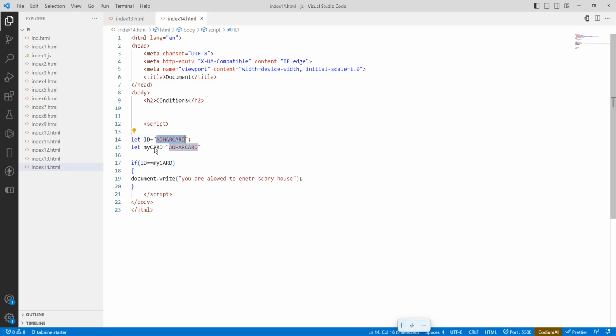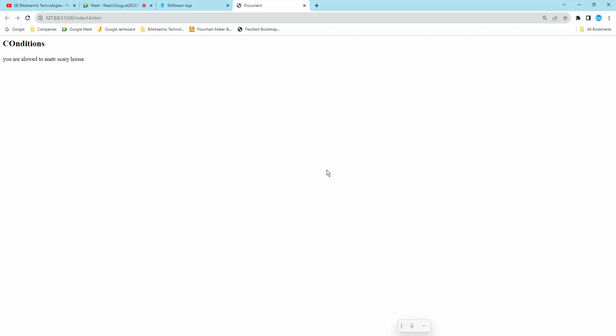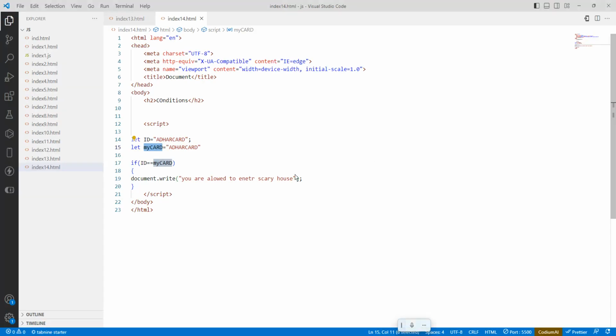Aadhaar card. What I brought, that is my card, Aadhaar card. If both match, then it is going to print you are allowed to enter. So this is the condition. What is one more condition? The ID proof you need to bring is Aadhaar card, but I brought a PAN card.